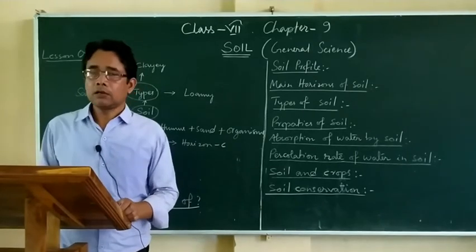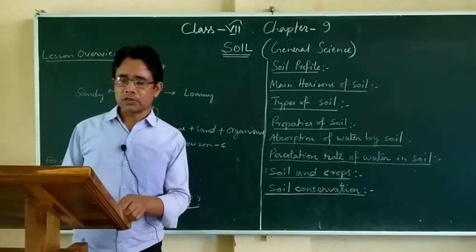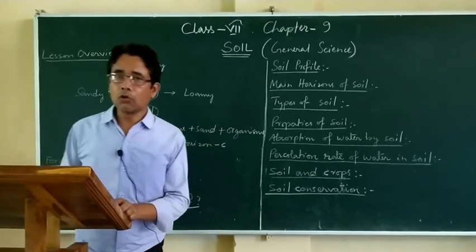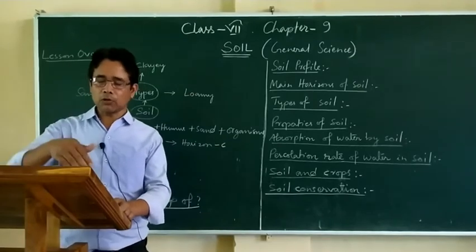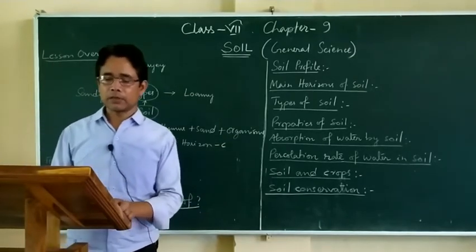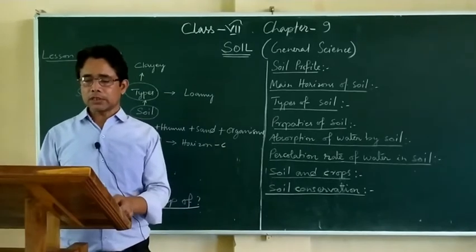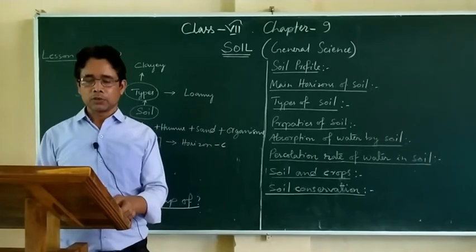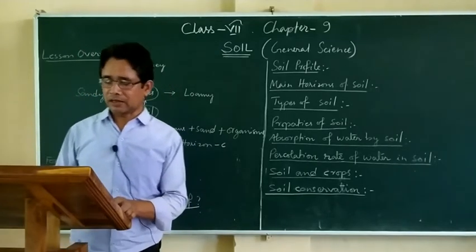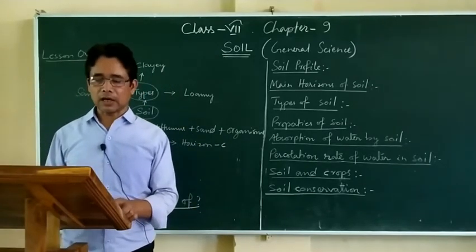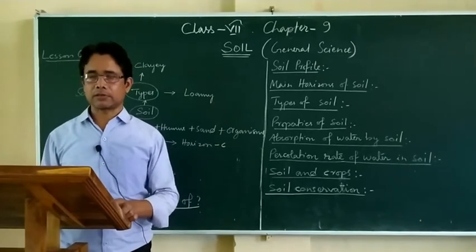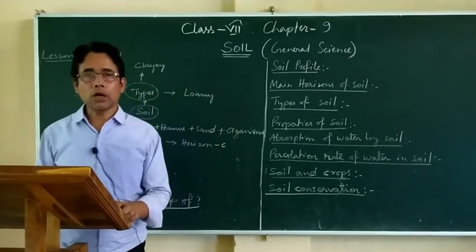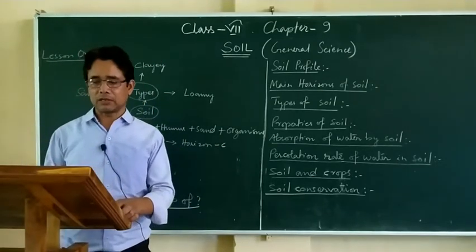And the second horizon or the second layer is horizon B. Horizon B is below horizon A, just immediately below horizon A. It has been given the name horizon B. This is a harder region. It is harder than that of horizon A. Besides sand, silt, and clay, it contains large amount of pebbles. This horizon, horizon B, is the storehouse of different types of minerals.